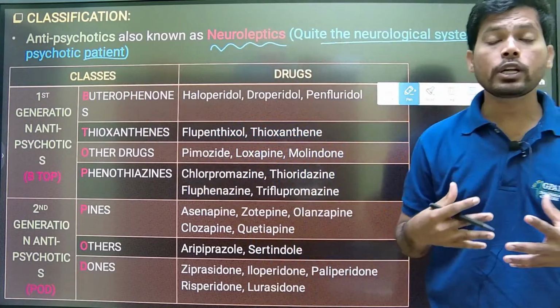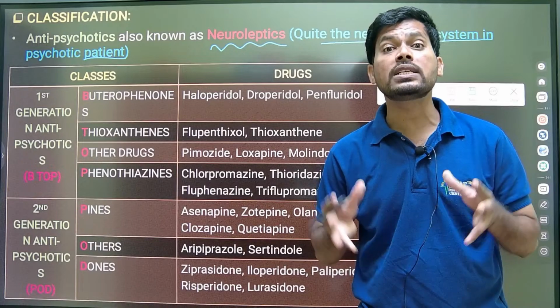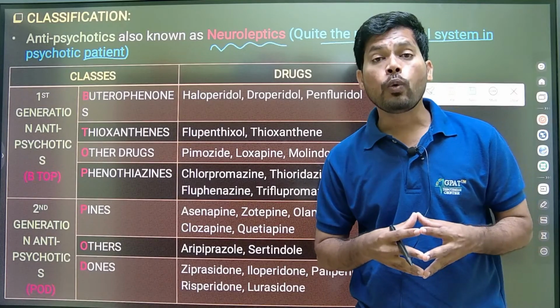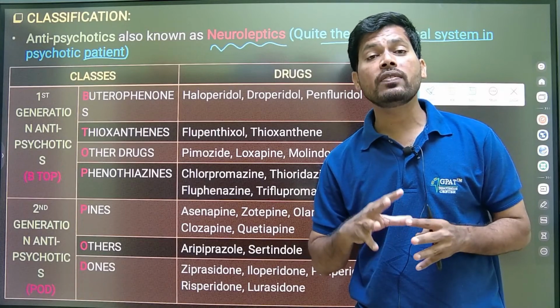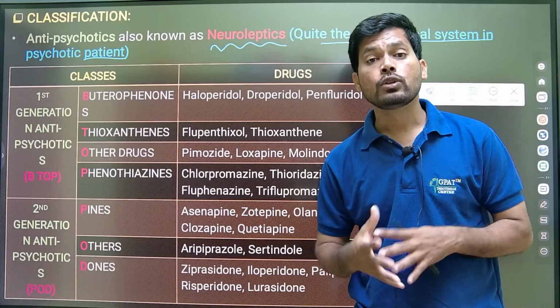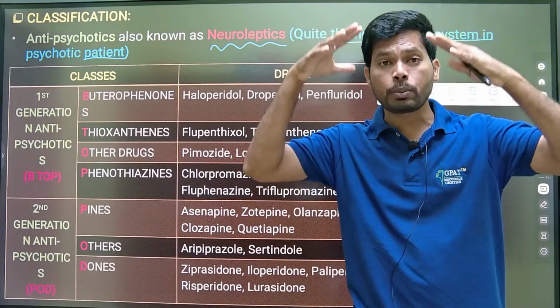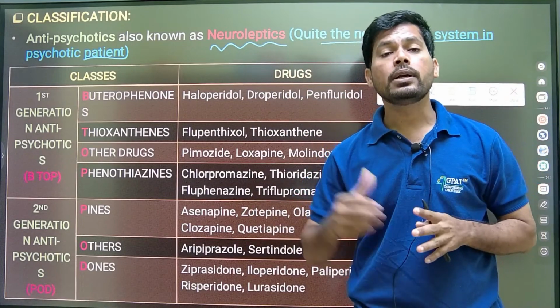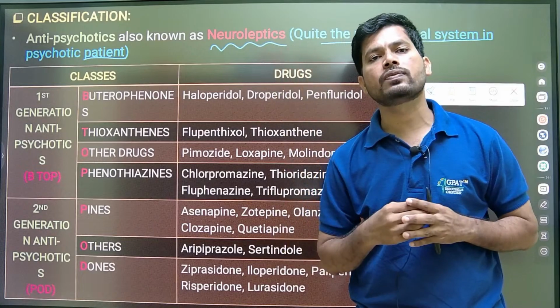In the psychotic patient, there is excess stimulation, overactivity of the central nervous system. The person's thoughts and behavior are uncontrolled, not in an organized manner. So that unorganized, excessively psychotic patient is made normal by using antipsychotics, especially by controlling the nervous system function. That's why these are neuroleptics.